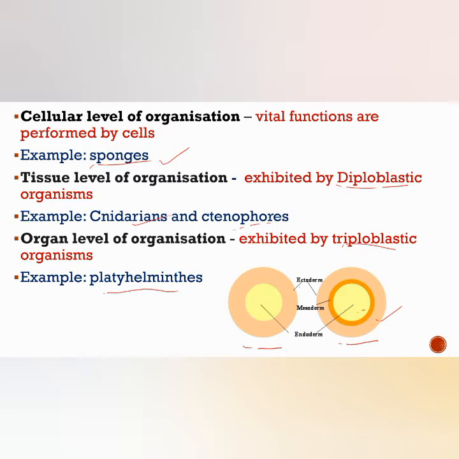So these are the three types of level of organization. Cellular level of organization is seen in the sponges. Tissue level of organization is exhibited by the cnidarians and ctenophorans, and organ level of organization is exhibited by triploblastic organisms. And for the first time the organ level of organization appeared in the platyhelminths.